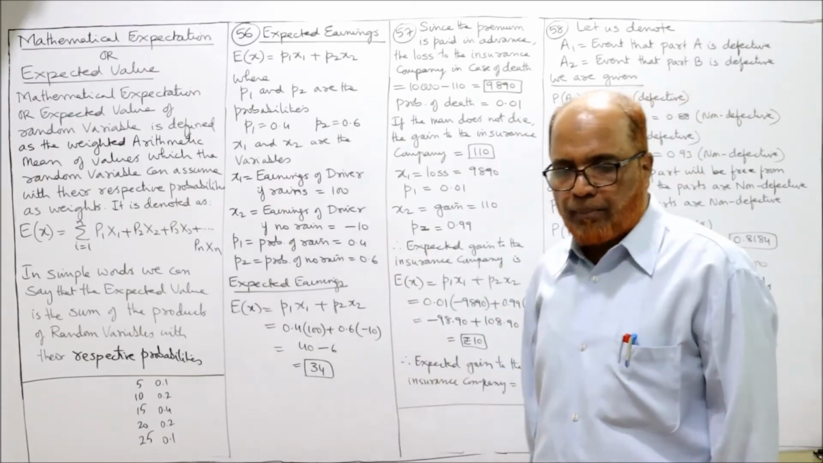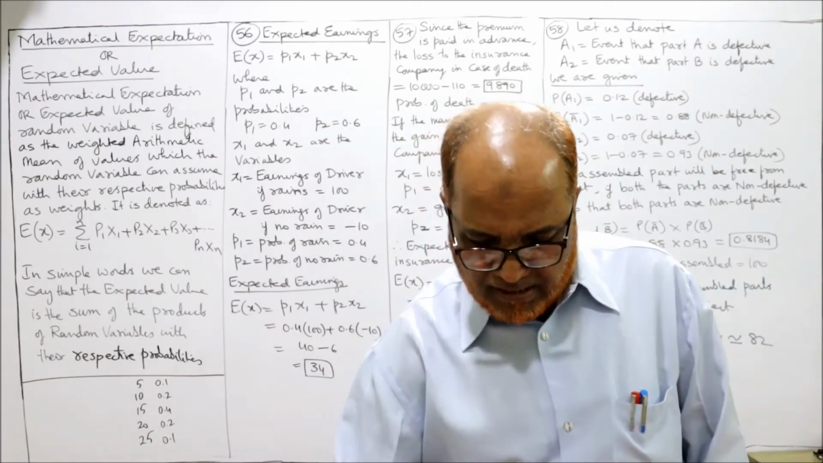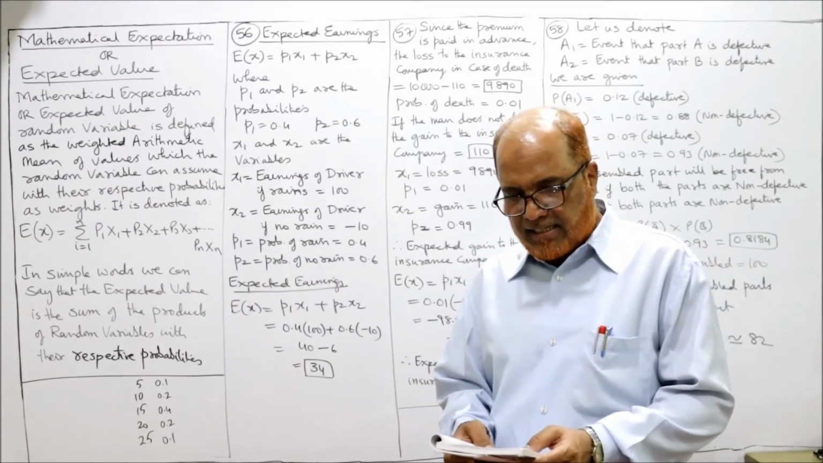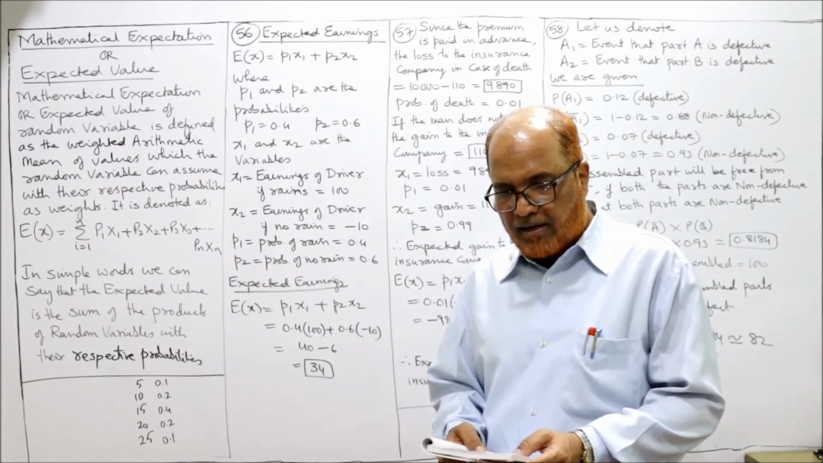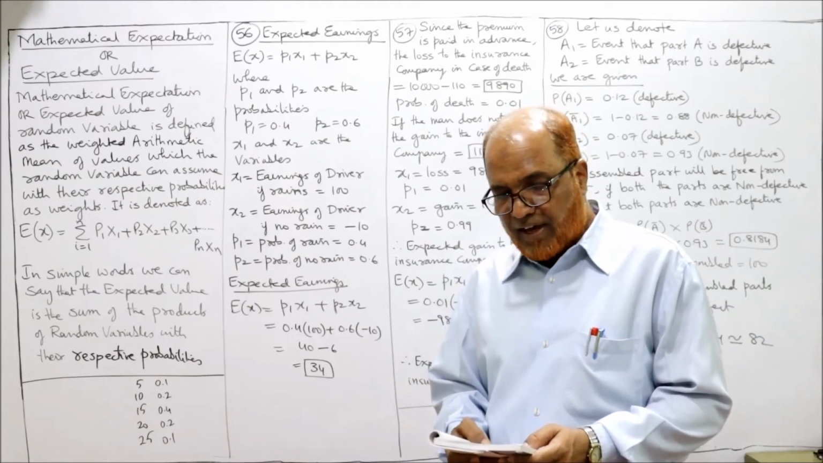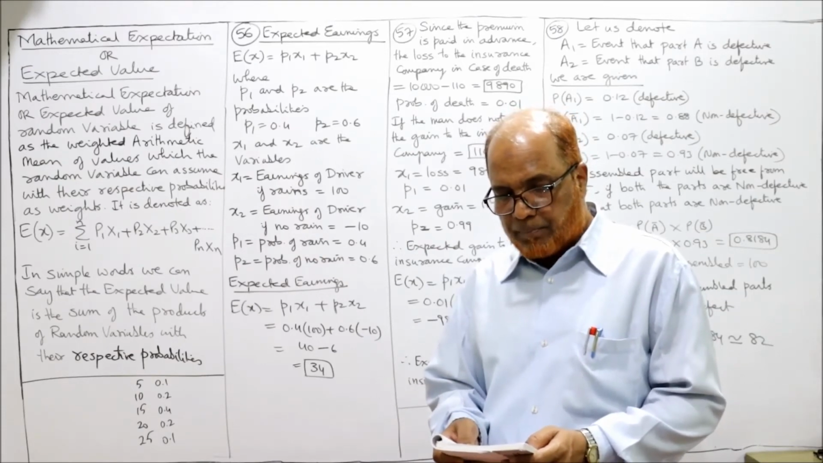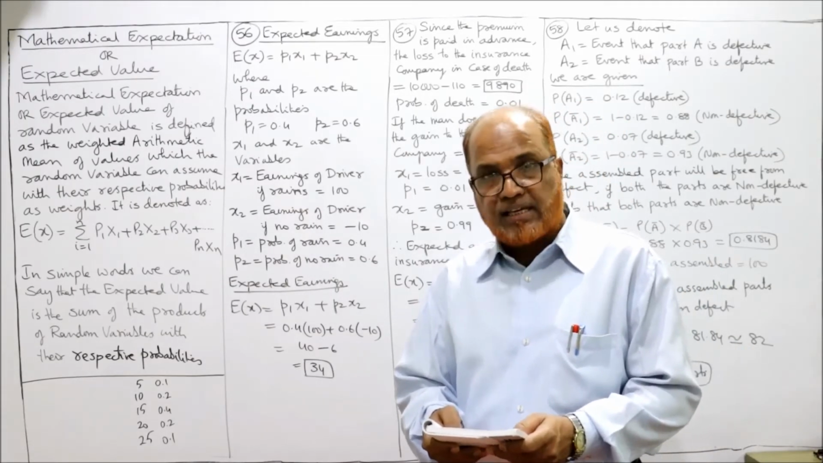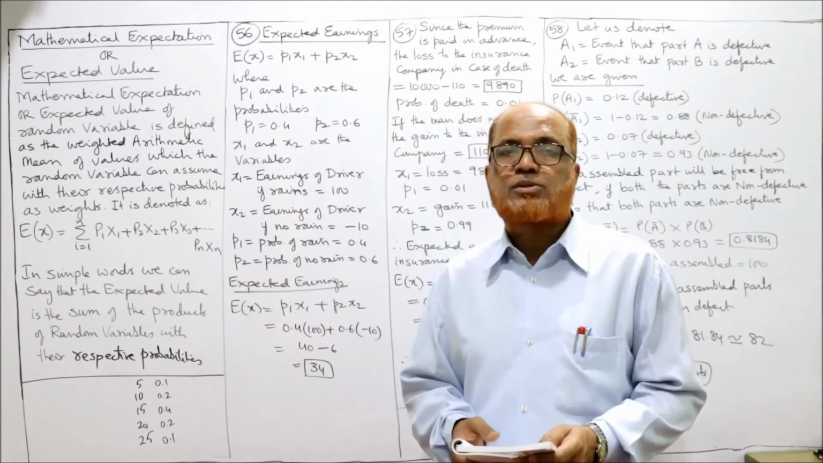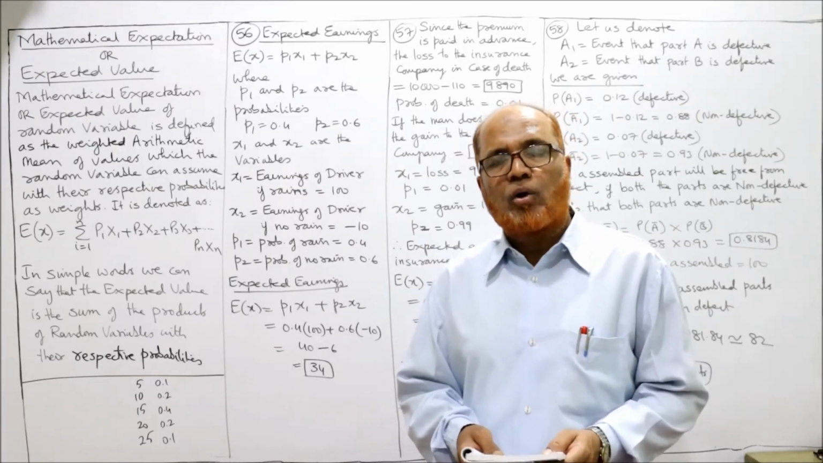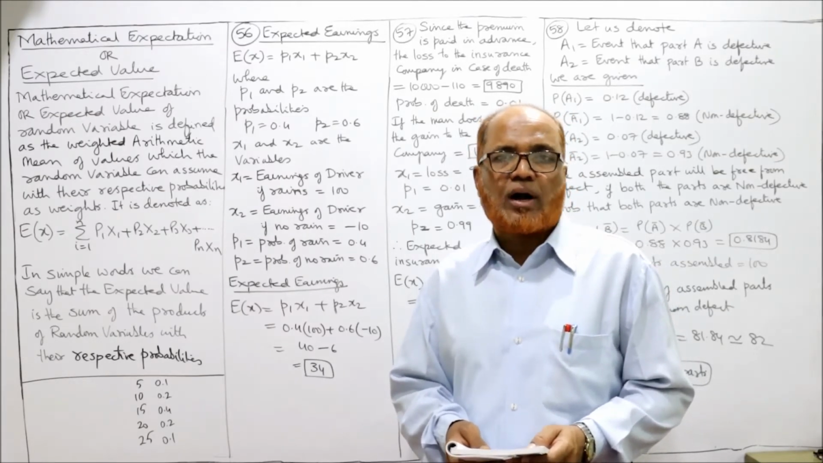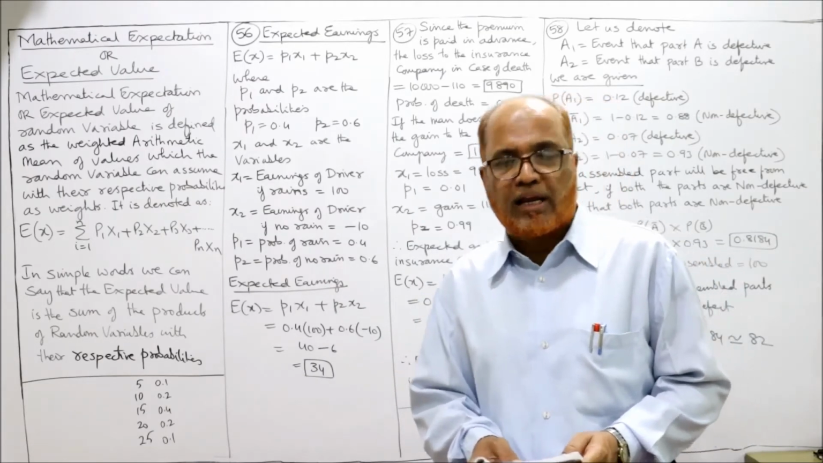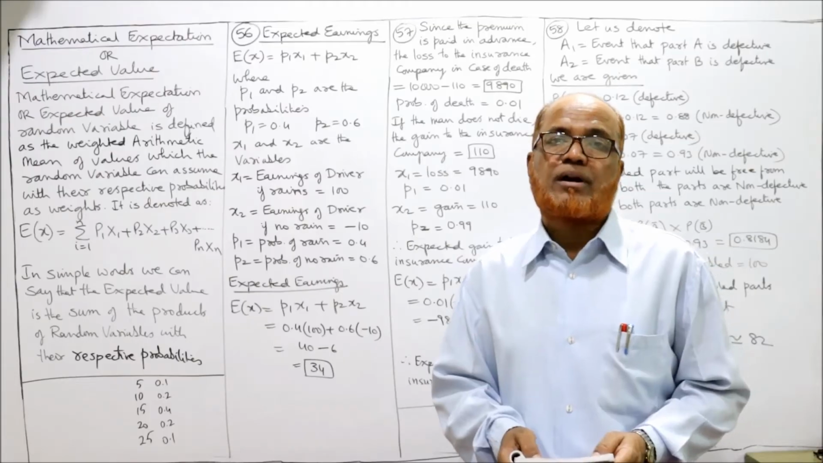Now, 56th problem. If it rains, a taxi driver can earn rupees 100 per day. If it is fair, he can lose rupees 10 per day. So if it rains, the taxi driver will earn 100 rupees per day, a profit. If it is fair, fair means if there is no rain, he can lose rupees 10 per day.